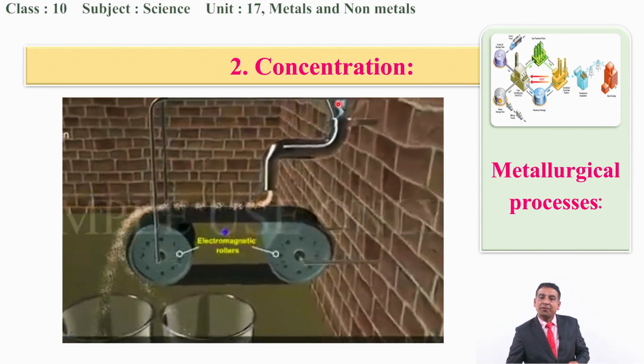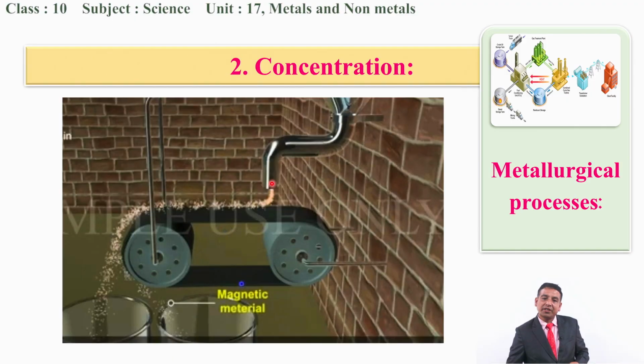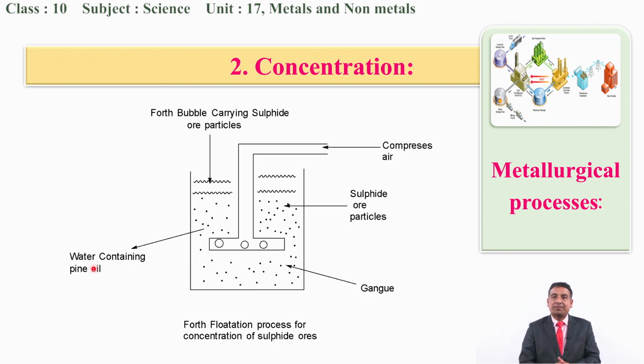The impure powder form is fed through here, so the magnetic substances go towards this side, but the non-magnetic substances go towards this side. Next one,